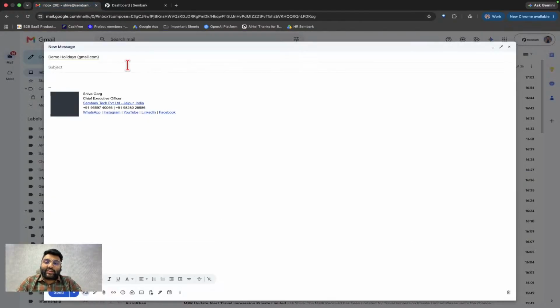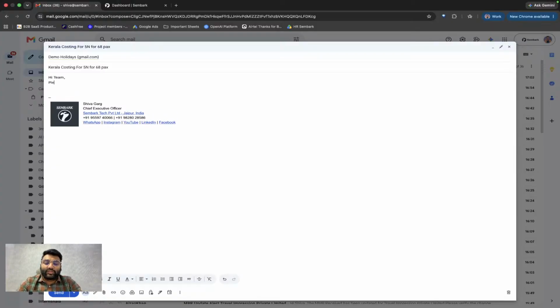Let's say I am an agent inquiring for Kerala costing for 5 nights for 68 pax. So let's say I'm an agent inquiring with a DMC: Please share B2B rates and itineraries for 5 nights for late December 2026 for 68 pax, 14 kids included.